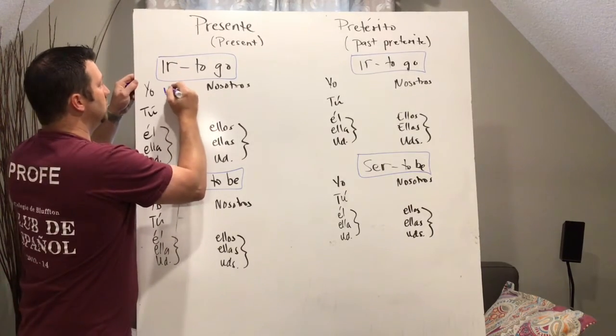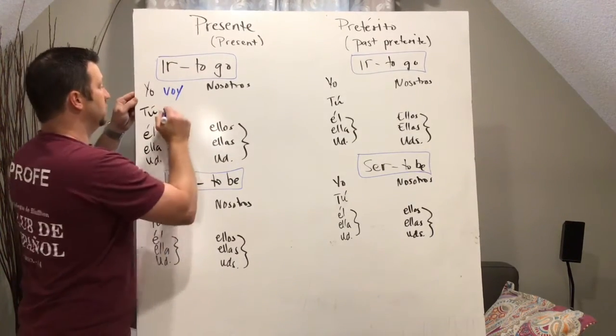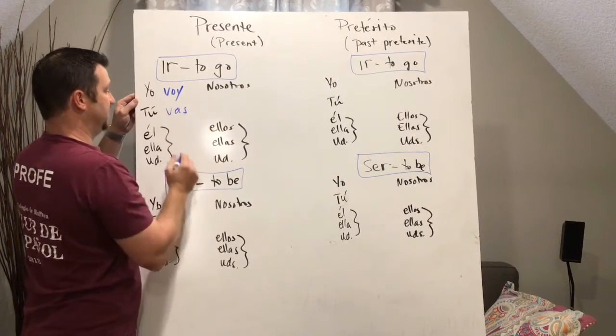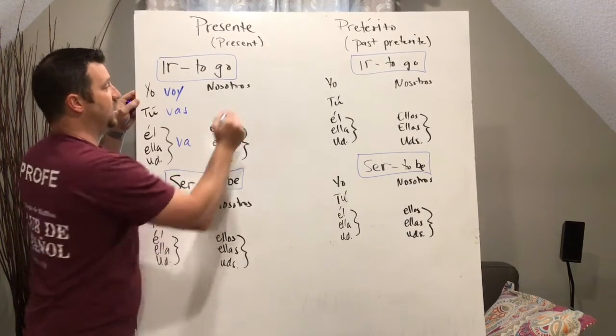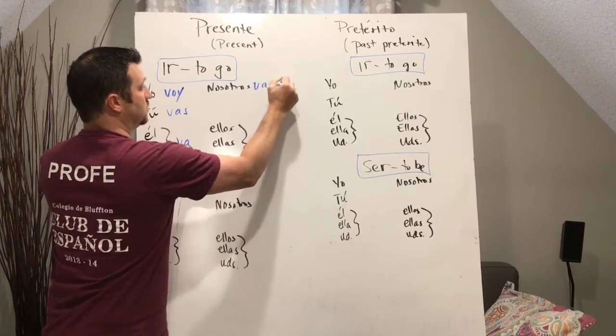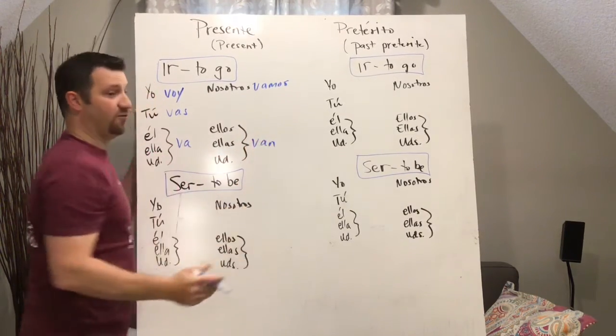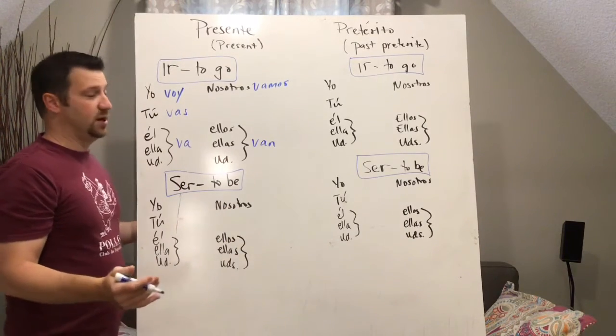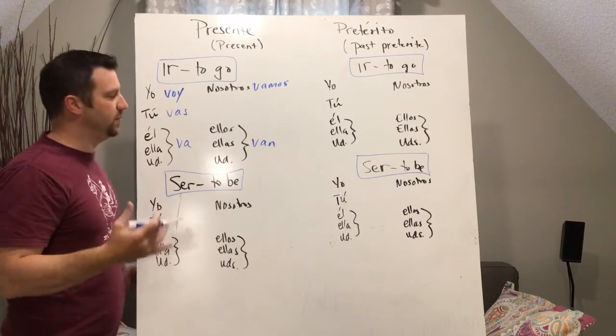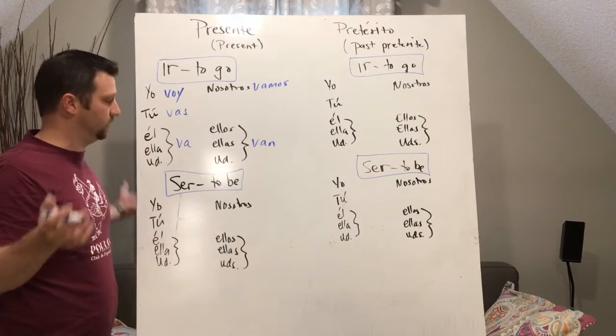It is yo in the presente. Yo voy. Tú vas. Él, ella, usted va. Nosotros vamos. Ellos van. Okay? And we use that with expressions. We use it in many ways. Voy, vas, va, vamos, van. Okay, all the time.